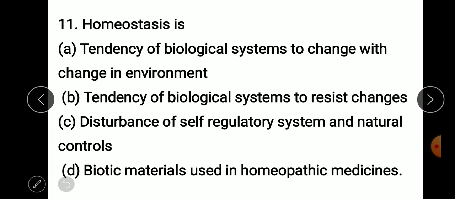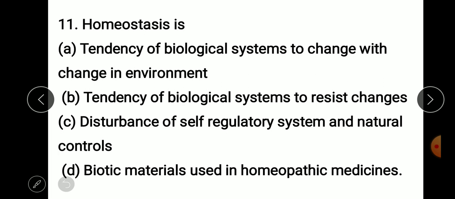As you all know, homeostasis is basically the ability to maintain a constant internal environment that is essential for survival, and therefore the biological system always tries to resist change. So the answer is a tendency of biological system to resist change, not to change with the changing environment.